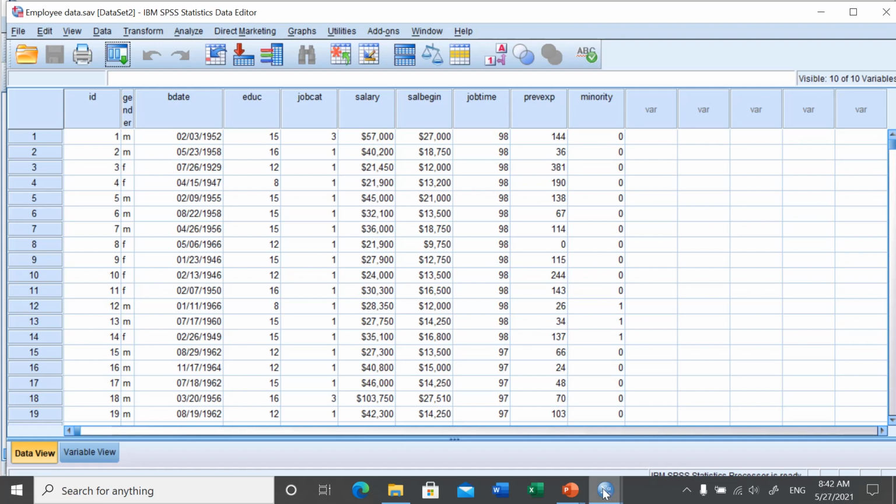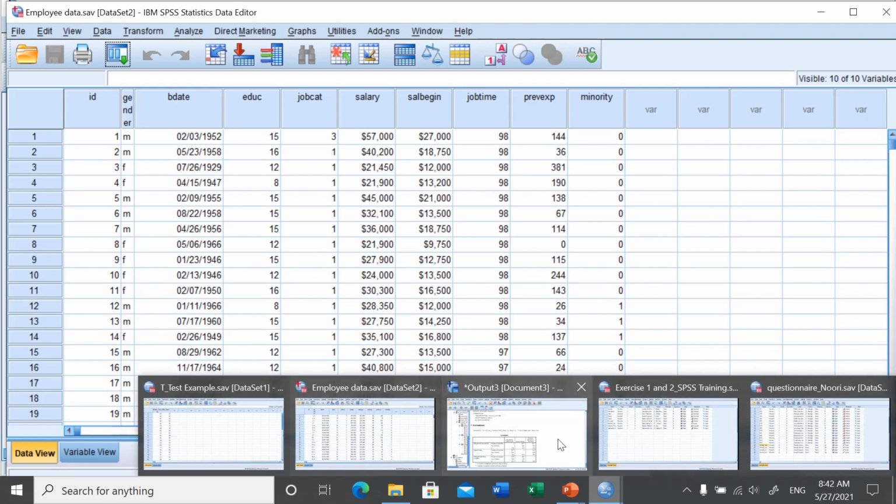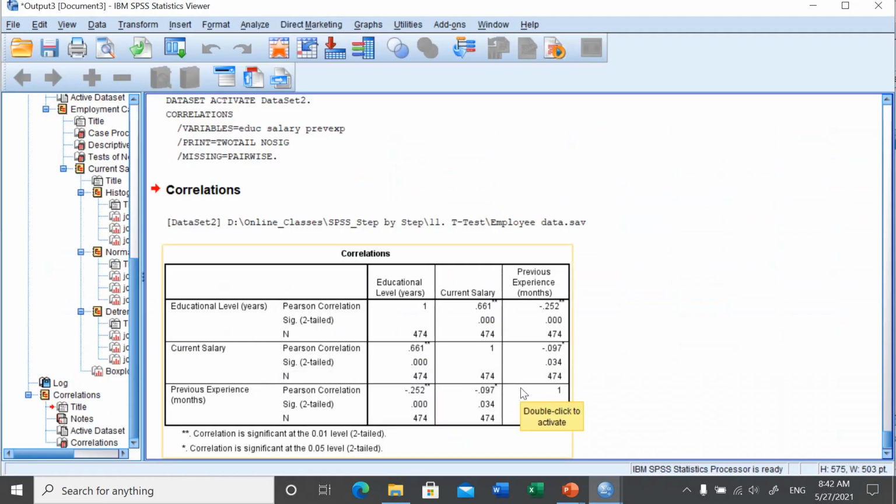Now we have to interpret the result. Education level to education level is 1. As I told you, if I am comparing to myself, the result is always 1. This one is important: education level and current salary is 0.661.